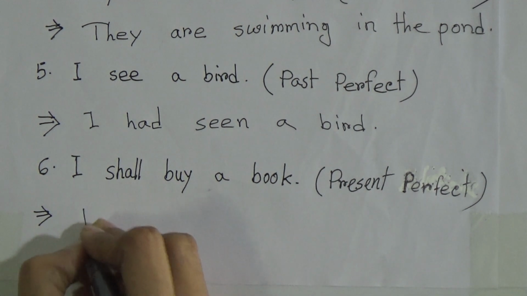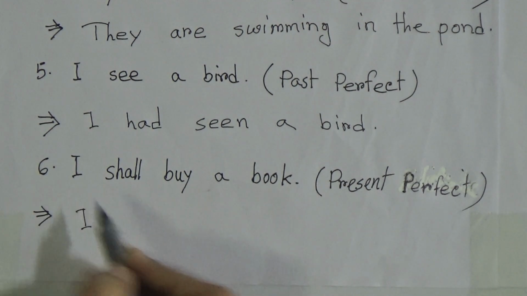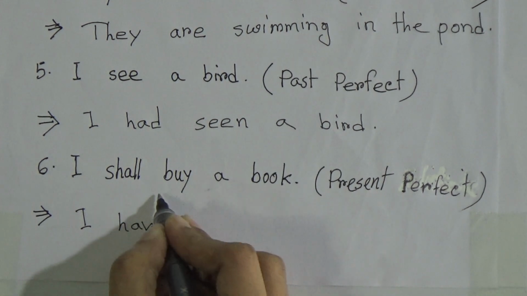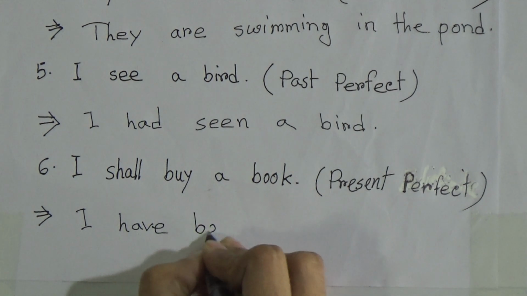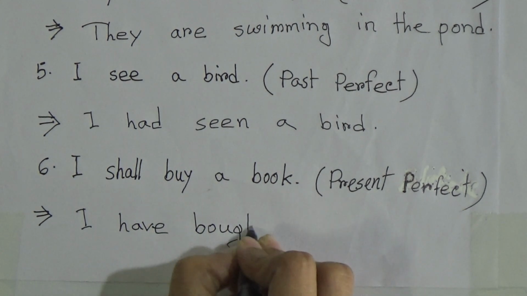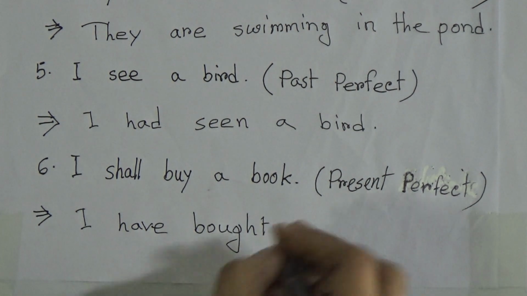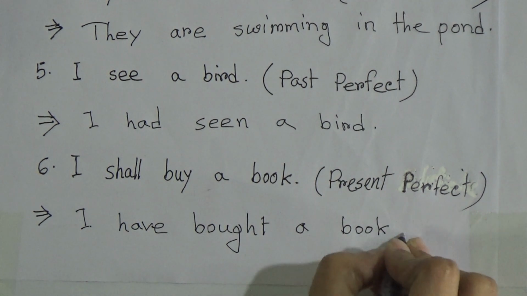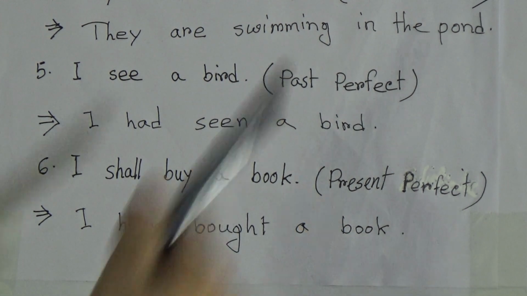So write the subject I, then according to the subject you have to write have. I have, then the past participle form of buy, which is bought. I have bought a book. So this is the present perfect form of this sentence. Okay, now go to number 7.